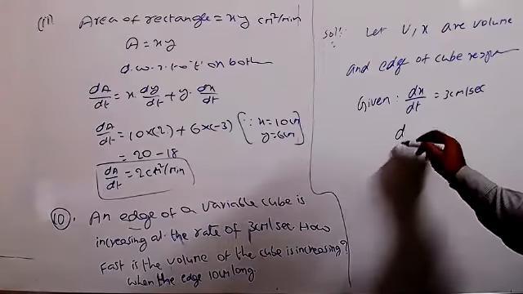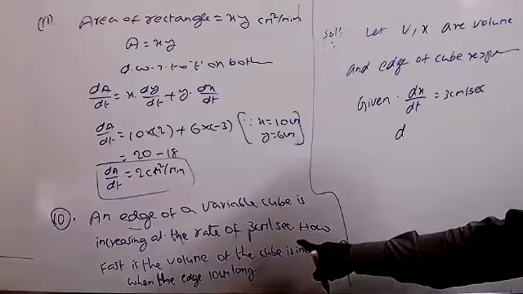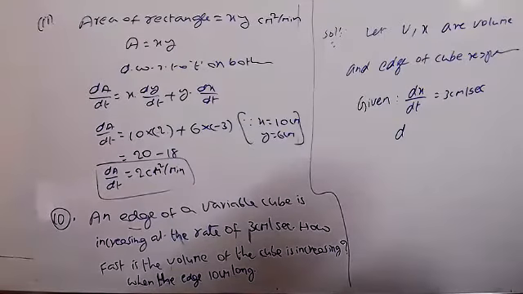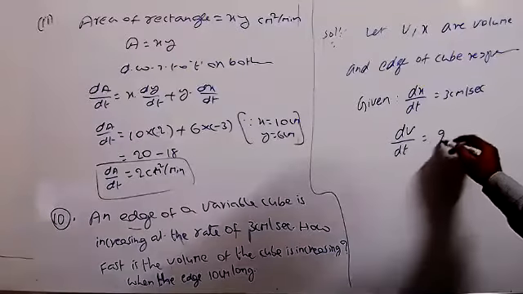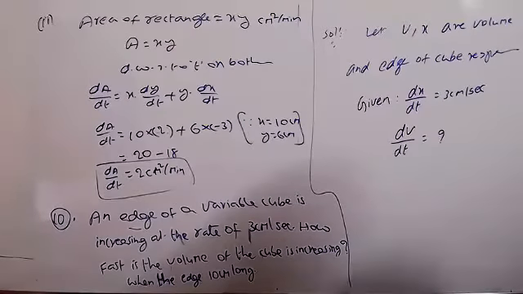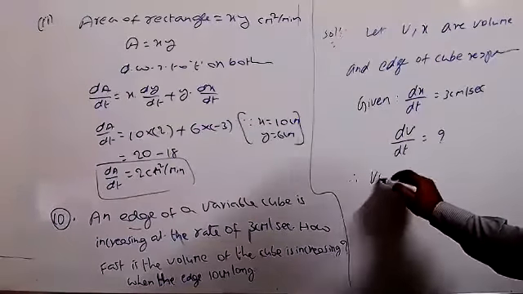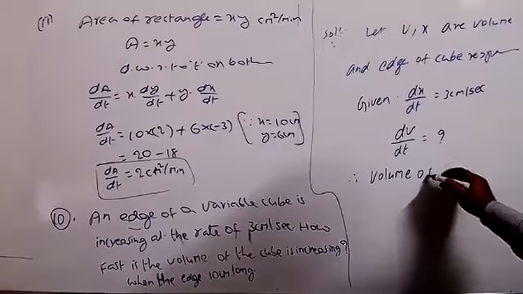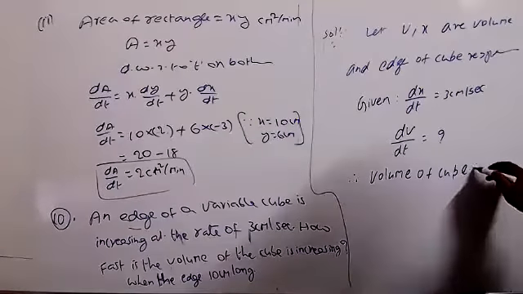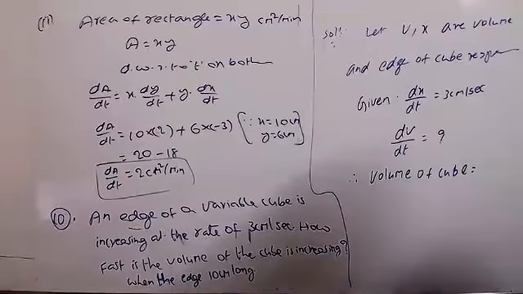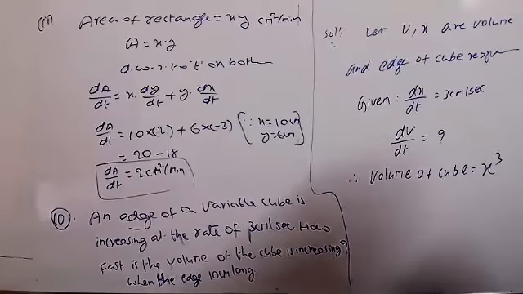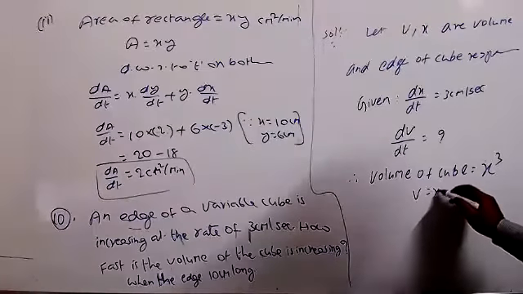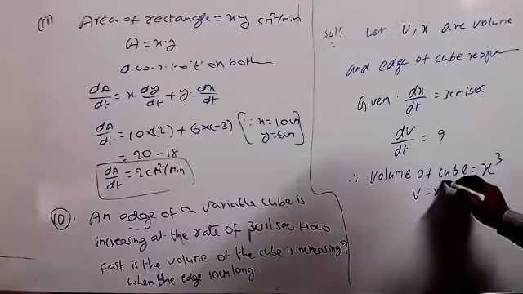And what do we have to find here? How fast the volume of the cube is increasing. That means clearly we have to find dV by dt equals question mark. Now you can write that therefore volume of cube equals, we know the formula, edge cube, x cube. Length into breadth into height, so x into x into x equals x cube. Therefore V equals x cube.